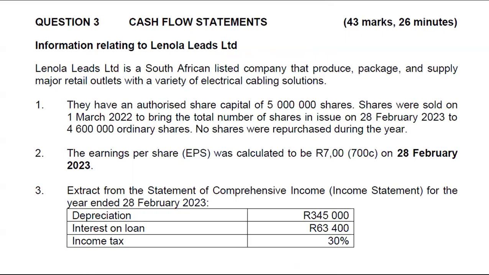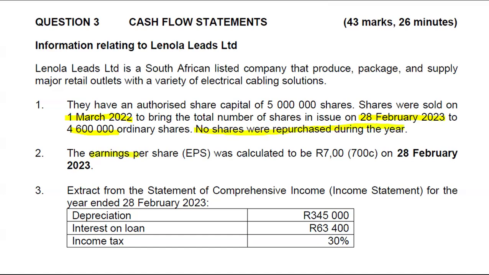So we've got information relating to Lenola Leads Limited, or Lenola, I don't know. It is a South African listed company that produces, packages, and supplies major retail outlets with a variety of electrical cabling solutions. They have an authorised share capital of 5 million shares. Shares were sold on the 1st of March, which brought the number of shares issued to 4,600,000.